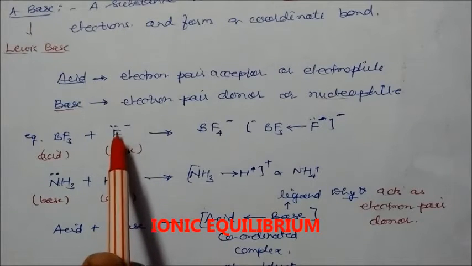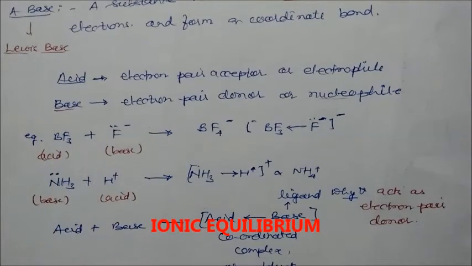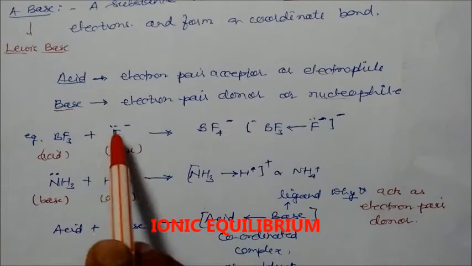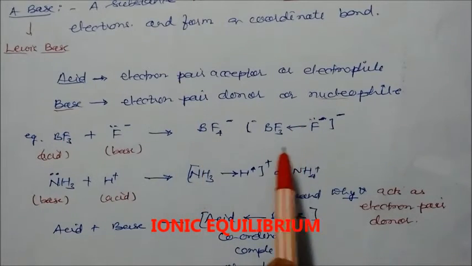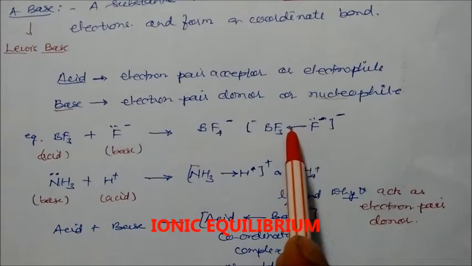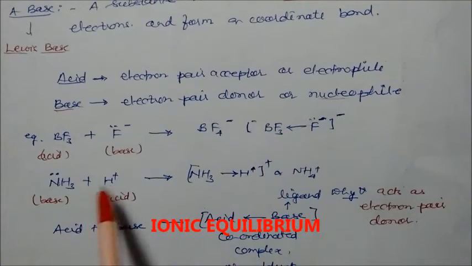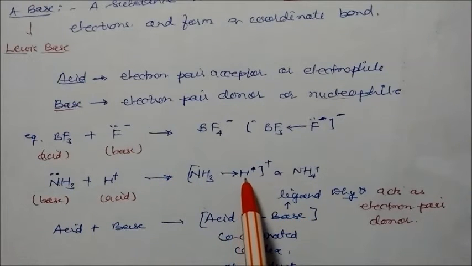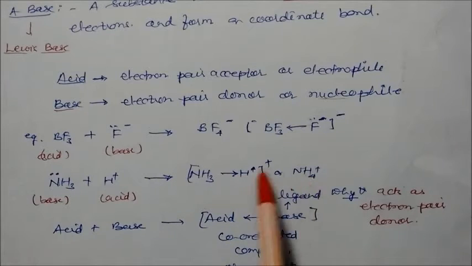This is electron rich, it will attack BF3, which is electron deficient. So we will get this compound. It forms a coordinate bond towards the boron. Like ammonia plus hydrogen ion, again it has a lone pair, so it forms a coordinate bond towards the Lewis acid, or we can write it as NH4 plus. So acid plus base will form an adduct.